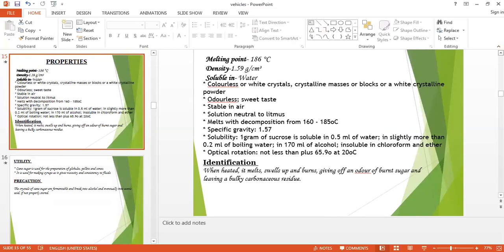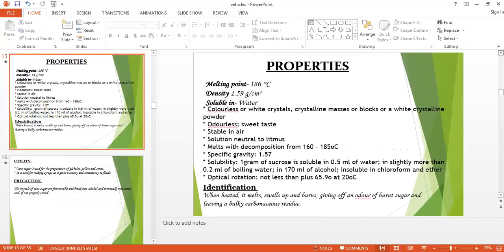Now the properties of this cane sugar: its melting point is 186 degrees centigrade, density is 1.59, soluble in water. It is colorless or white crystals, crystalline masses or blocks, or a white crystalline powder we can obtain. Odorless but it should have a sweet taste, it is stable in air. The solution should be neutral to litmus, otherwise we cannot use it as a vehicle. It melts with decomposition at 160 to 185 degrees centigrade.